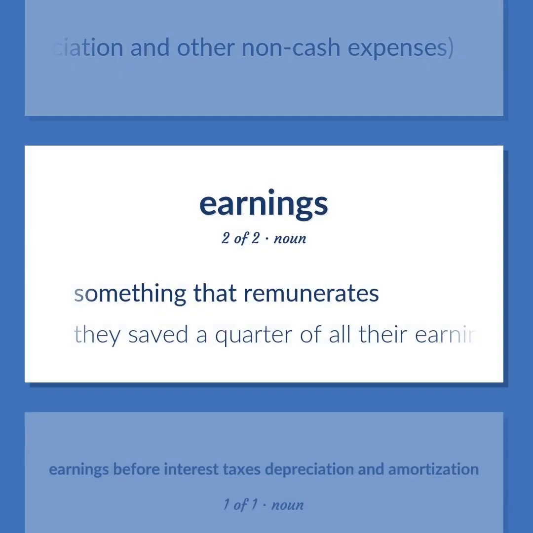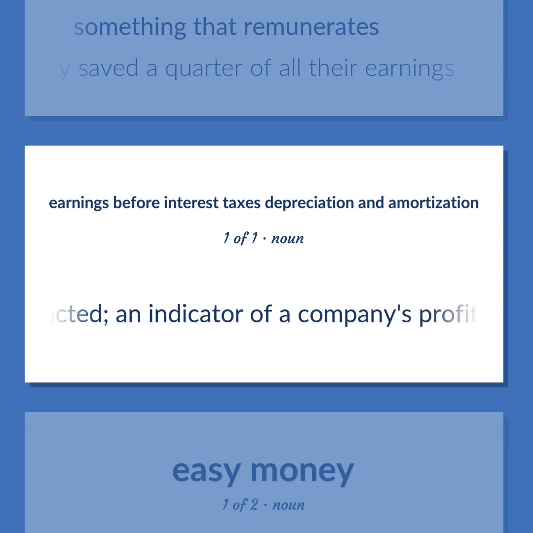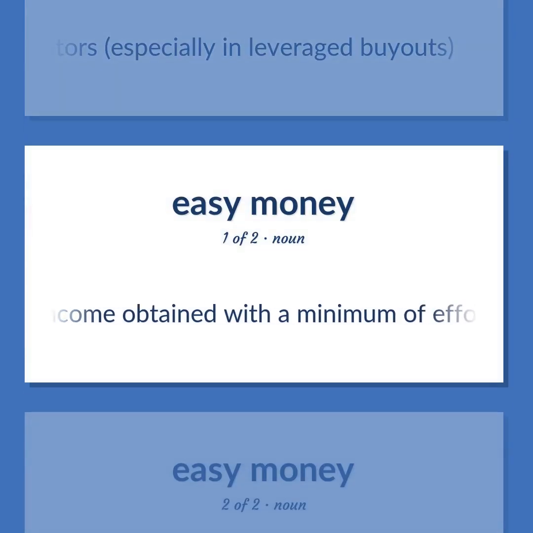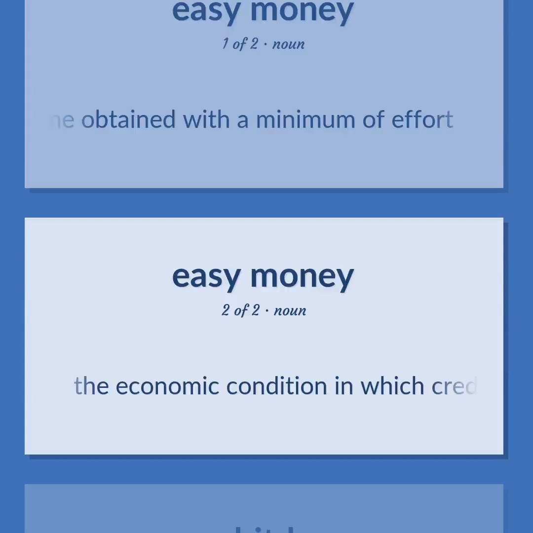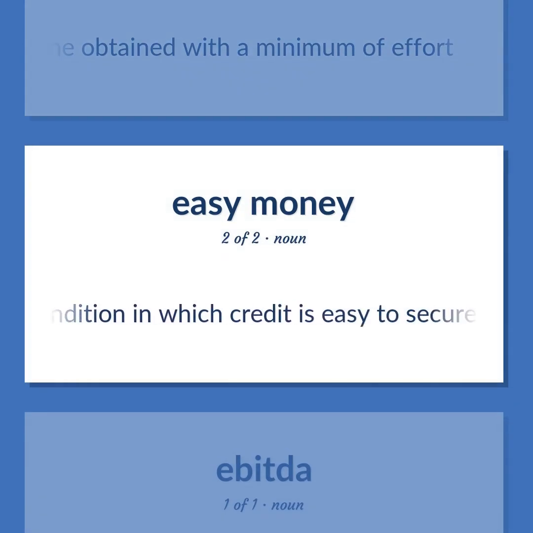Something that remunerates. They saved a quarter of all their earnings. Income before interest and taxes and depreciation and amortization have been subtracted. An indicator of a company's profitability that is watched by investors, especially in leveraged buyouts. Income obtained with a minimum of effort. The economic condition in which credit is easy to secure.